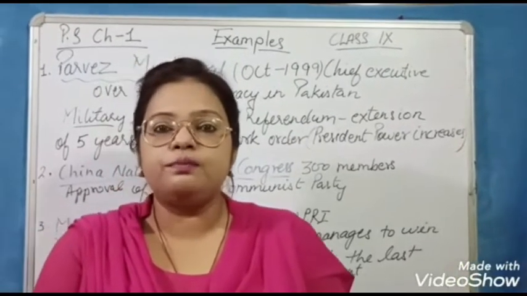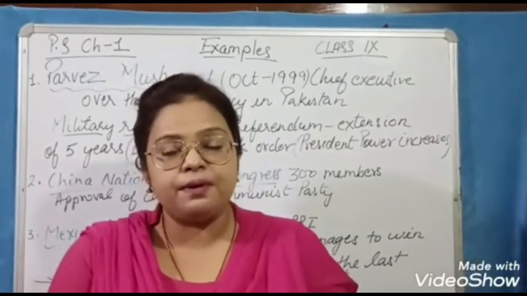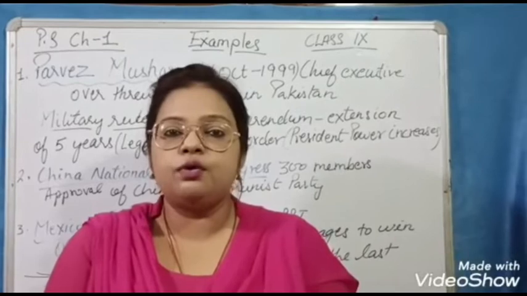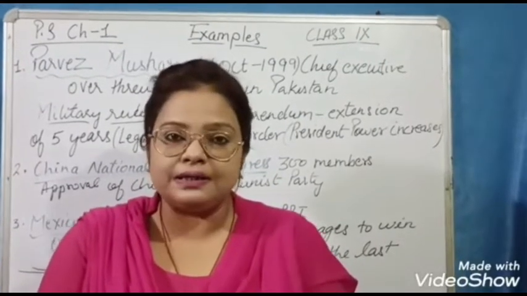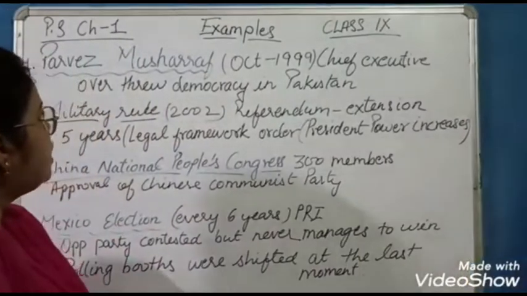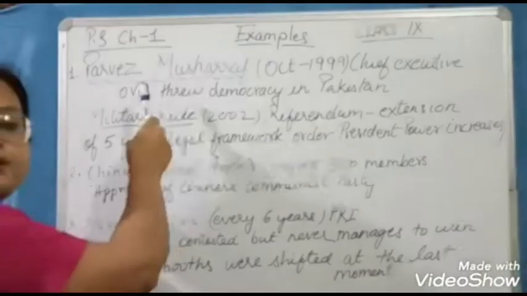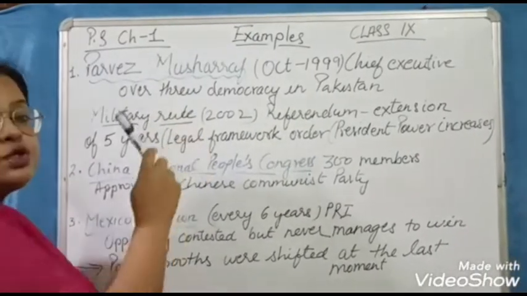Now children, to make this topic more clear, I have some examples with me from the world itself, which we know very well. The first example I would like to give you is of Pervez Musharraf.